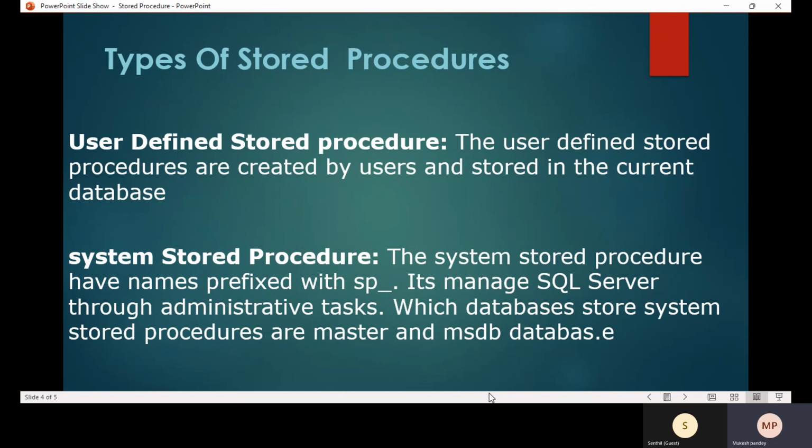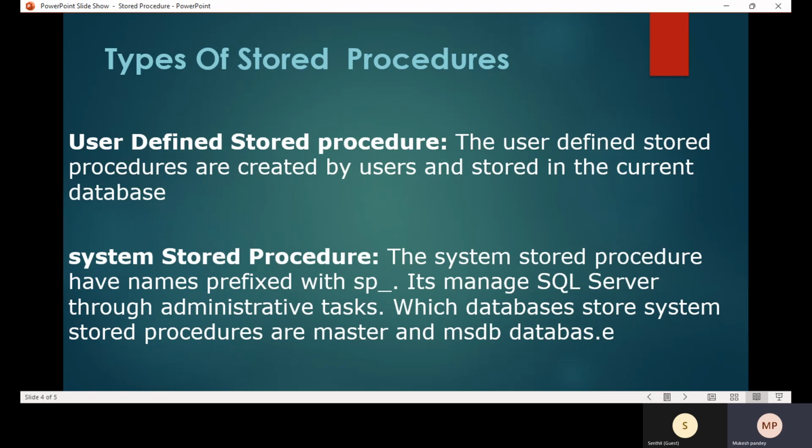One is the user defined stored procedure, and the second is the system defined stored procedure. Whatever stored procedure is created by the user is called a user defined stored procedure, and whatever stored procedure is already available in the system is called a system defined stored procedure. For example, we already used sp_help and sp_helptext in the last session.